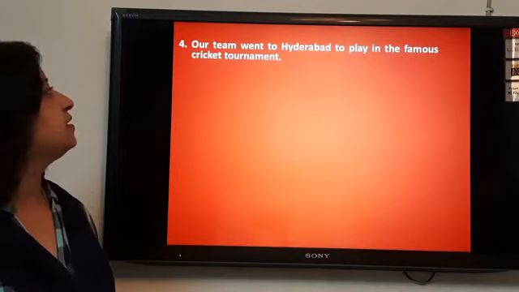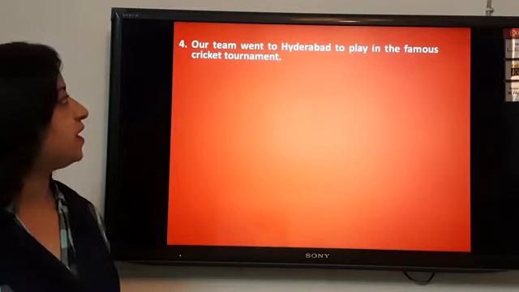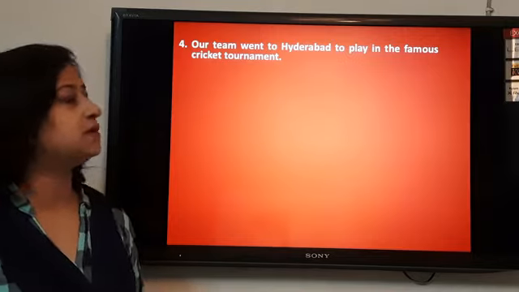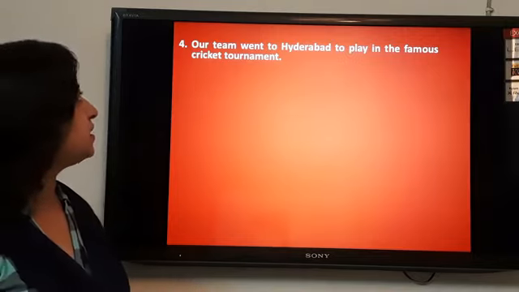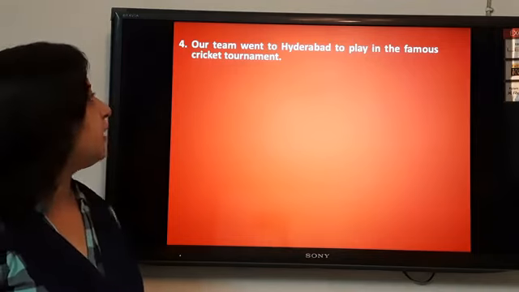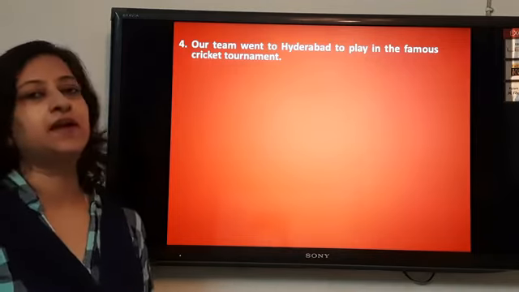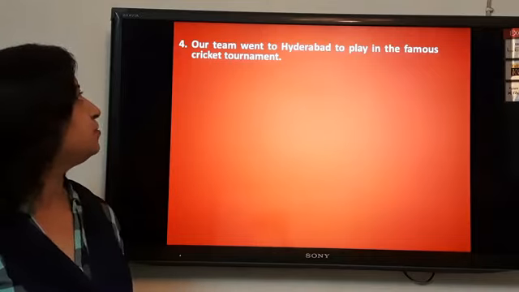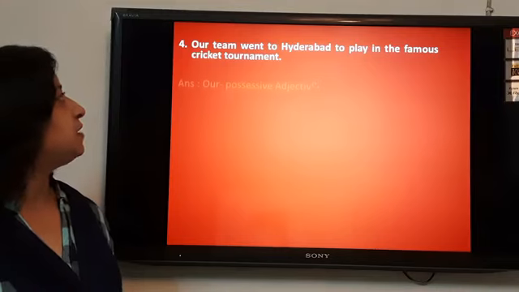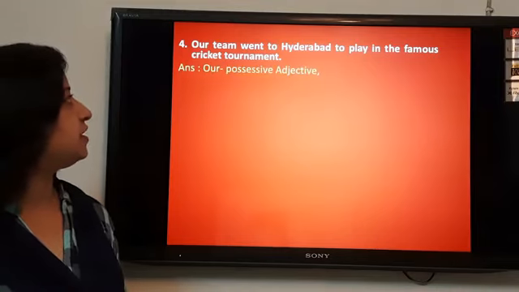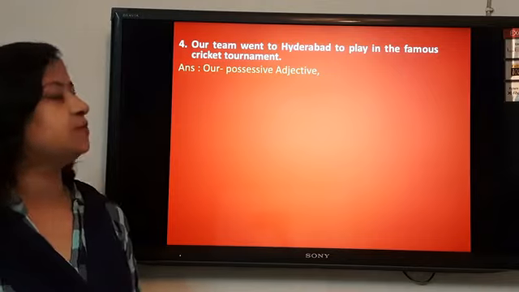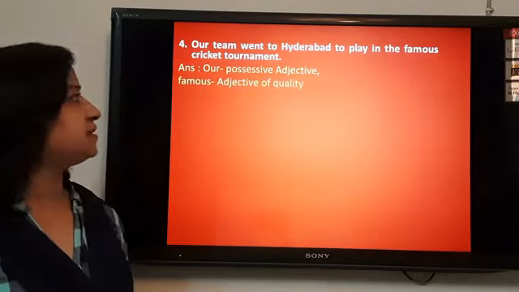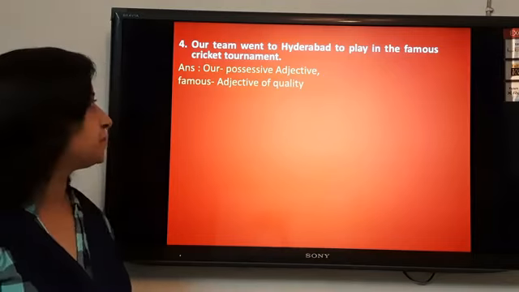Next sentence. Our team went to Hyderabad to play in the famous cricket tournament. Again, we have to search for the nouns. The noun in this sentence is team and one more noun is cricket tournament. So with team the word that is used is our, and our is a possessive adjective, and with cricket tournament the word that is describing this noun is famous and famous is the adjective of quality.